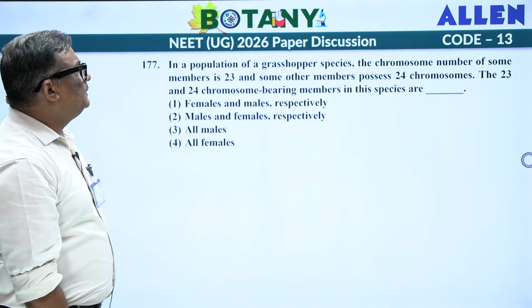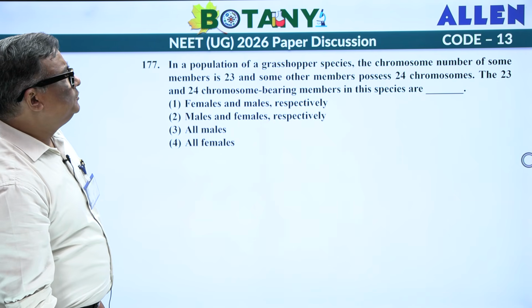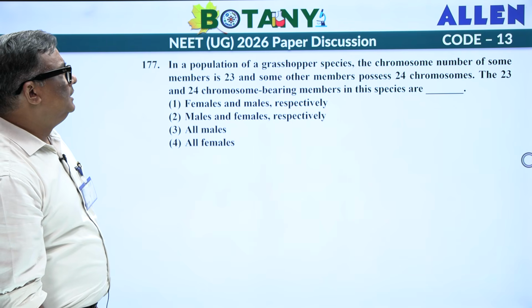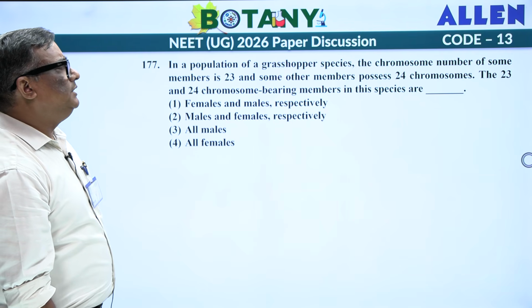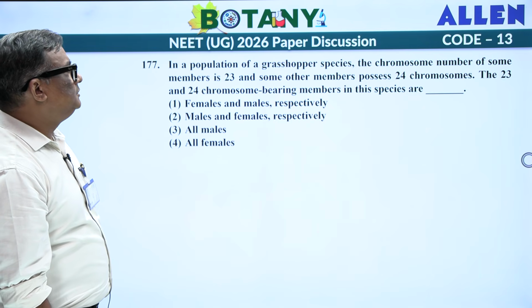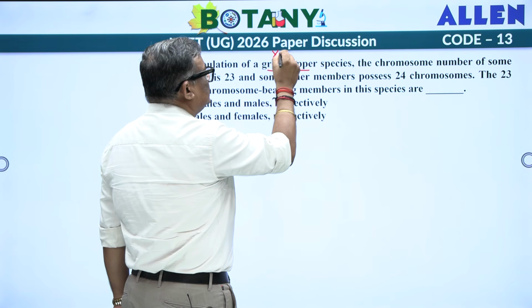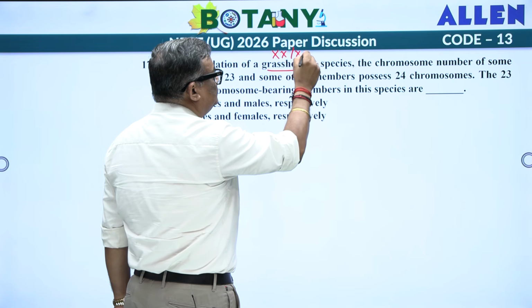A population of a grasshopper species, the chromosome number of some members is 23 and some other members possess 24 chromosomes. 23 and 24 chromosome bearing members in this species. Now look at this part. Grasshopper shows XX and XO type.